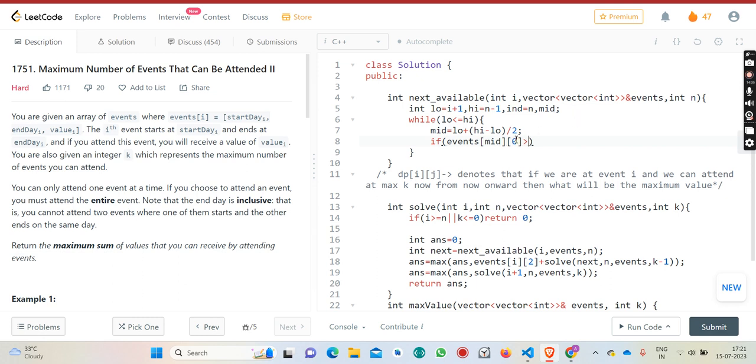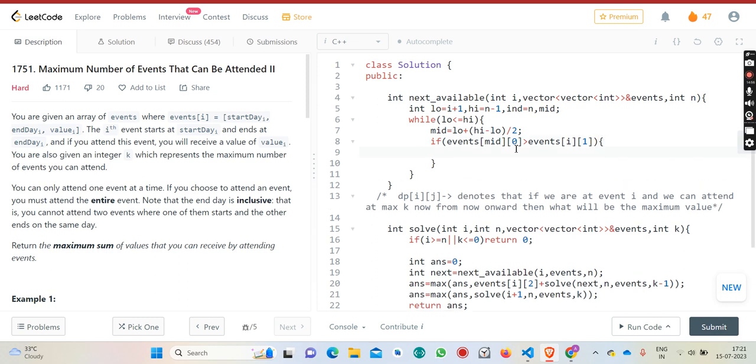Means the index which we are going to check is mid, and if the starting day of that event is greater than the ending day events of i comma 1, then obviously I would be able to go to that. So this can be my answer.